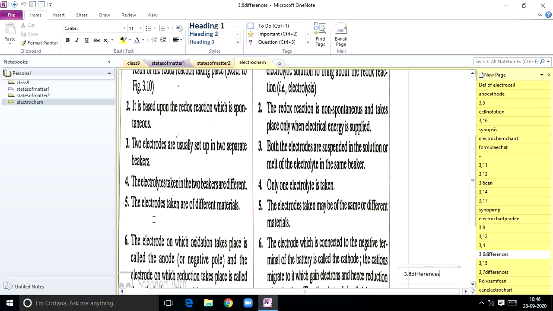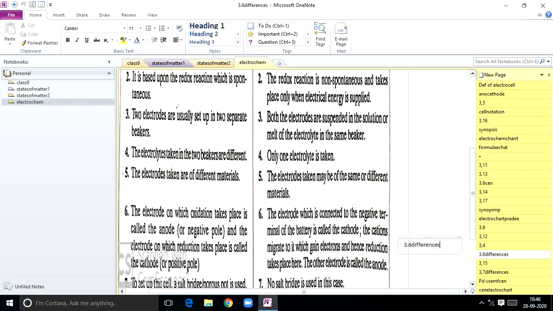Next, the electrodes taken are of different materials in the case of the electrochemical cell. In the case of the electrolytic cell, the electrodes taken may be of the same or different materials. The electrode on which oxidation takes place is called the anode. The anode is the negative pole. And the electrode on which reduction takes place we call the cathode. Here the cathode is the positive pole. The sixth point is a very, very important point.